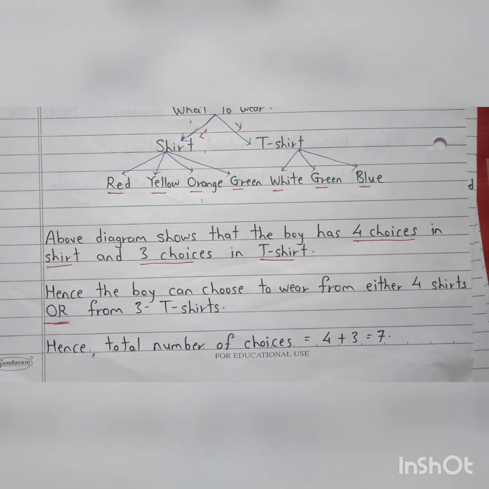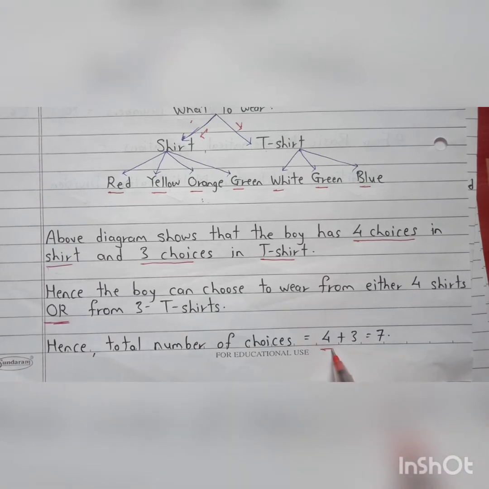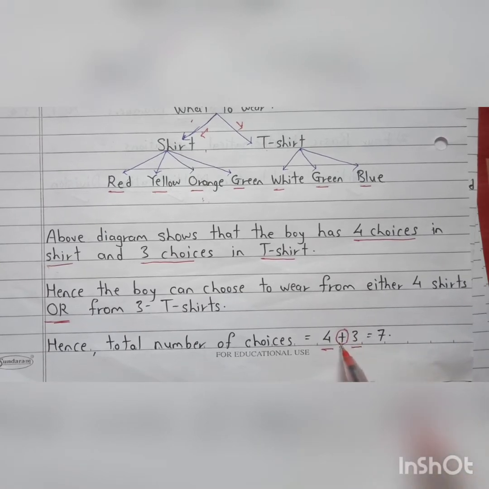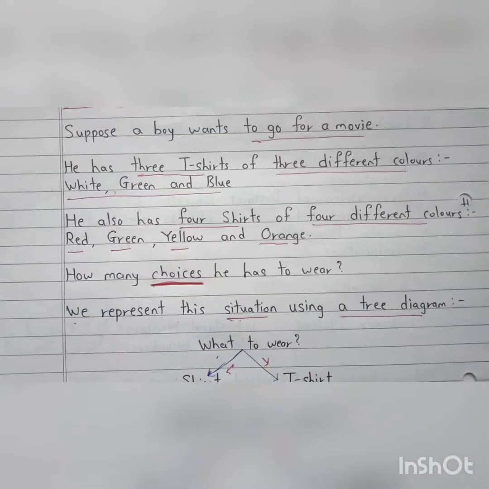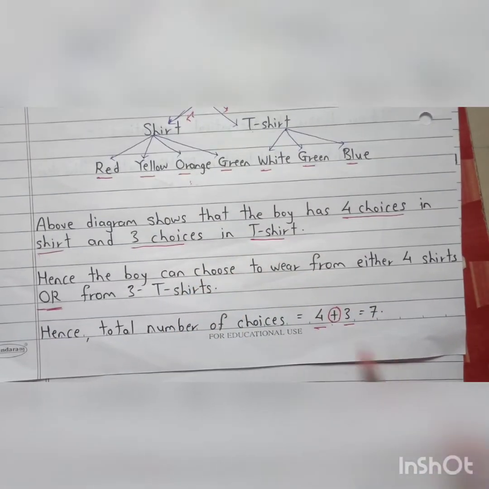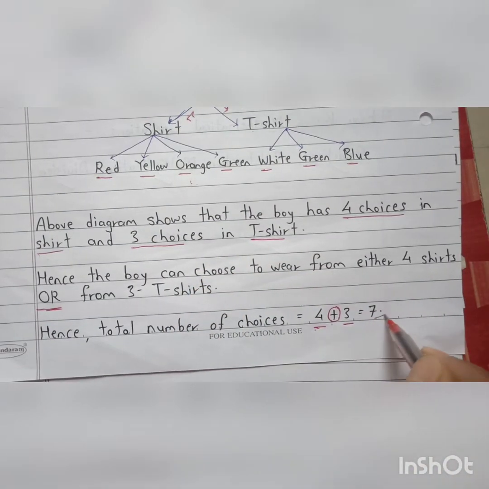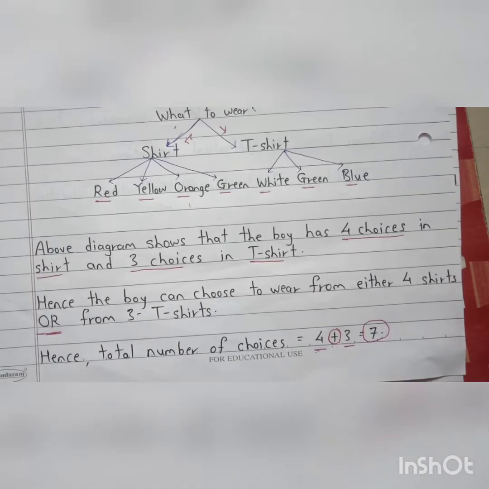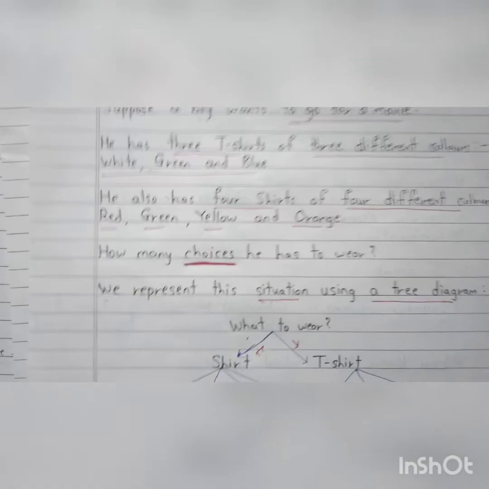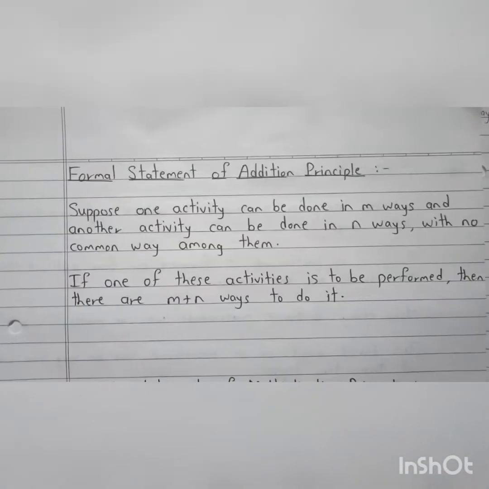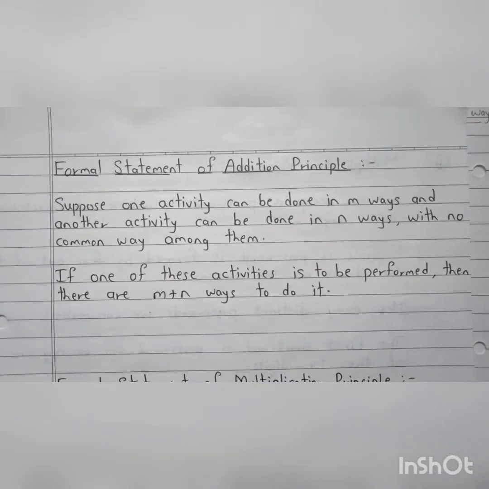So how many choices does he have? He has 4 plus 3. Okay, and because of this plus, the name is addition principle. So 4 plus 3, so in total he has 7 choices. This is the example, or this is the application of addition principle. Now we will see the formal statement of addition principle.